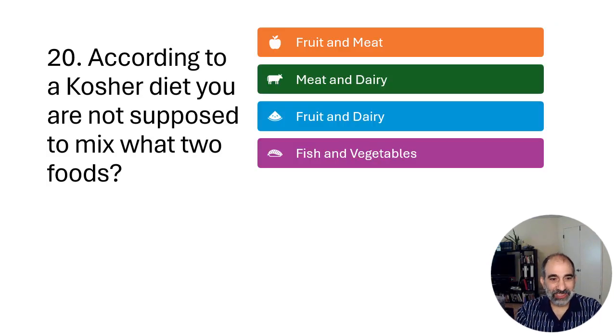And last question, according to kosher diet, you're not supposed to mix what two foods? Is it fruit and meat, meat and dairy, fruit and dairy, or fish and vegetables? And the answer to that is meat and dairy. So no bacon cheeseburgers if you're Jewish. All right, so those are our 20 questions.